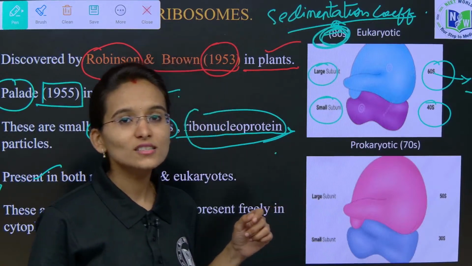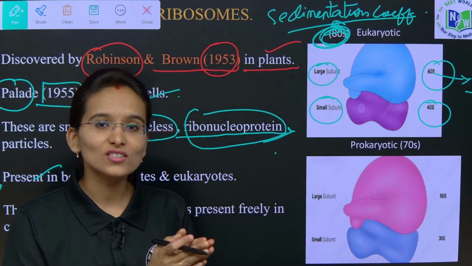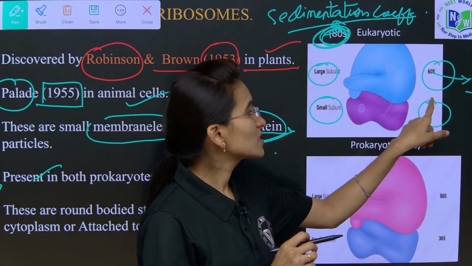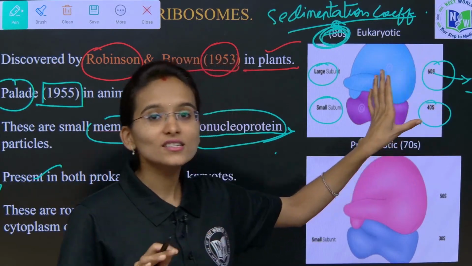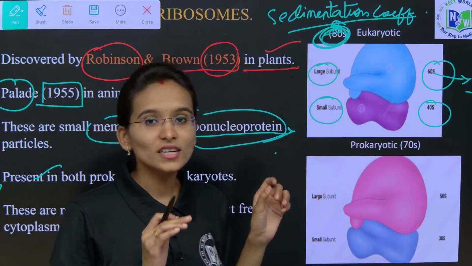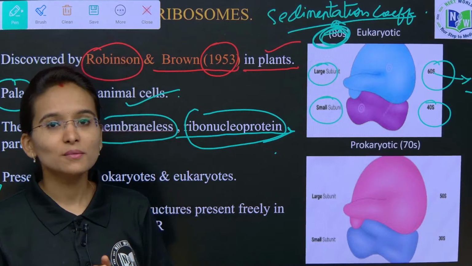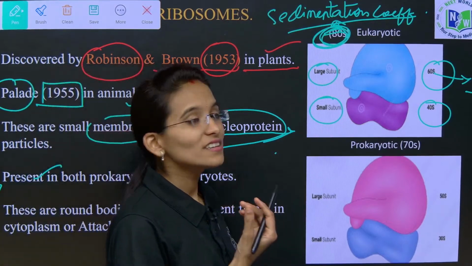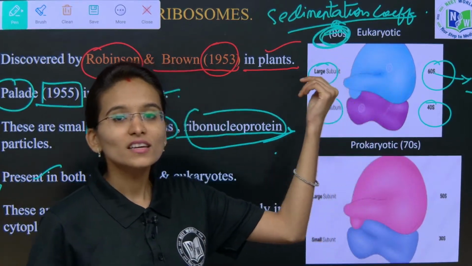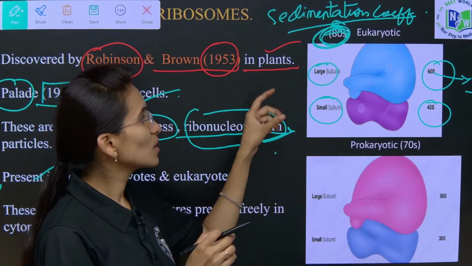Students, you might have a doubt that this 80S is not obtained by adding the larger and smaller subunits, children. 60 plus 40, 60, 70, 80, 90, 100. Okay, this is not the actual process of the sedimentation coefficient. This 80S indicates that during the cell extraction process, during centrifugation, we get a standard residual structure, which is called the 80S type. In the centrifugation process, only 80S type of ribosomes are identified.